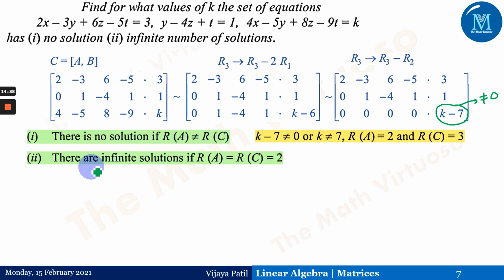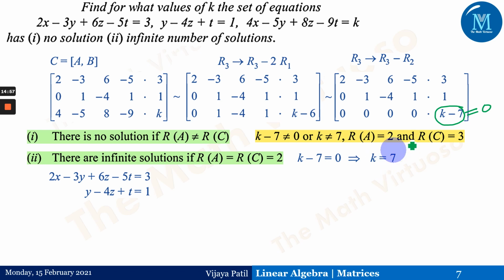If there are infinitely many solutions, when will that happen? That will happen when the rank of A is 2 and rank of C is also equal to 2. For rank of C equal to 2, we should have this equal to 0. For this to be 0, k has to be equal to 7. We'll put this value k equals 7 in this particular equation, so we'll get these two equations, because if we observe here, the last row of this particular matrix will go to 0.